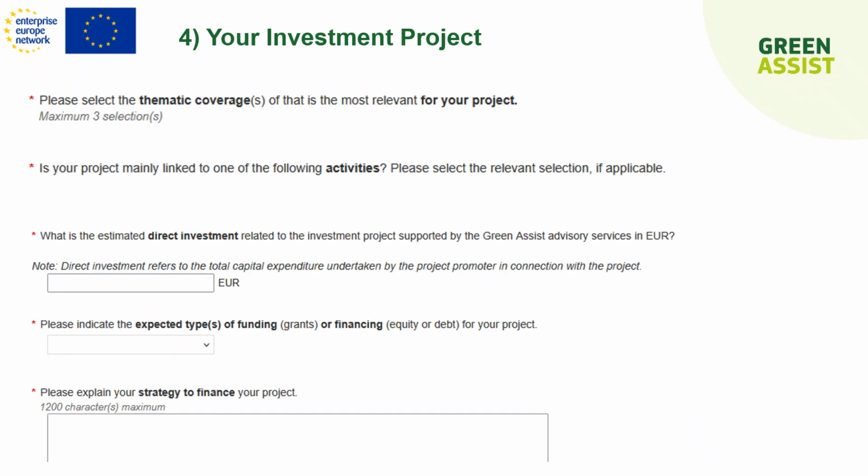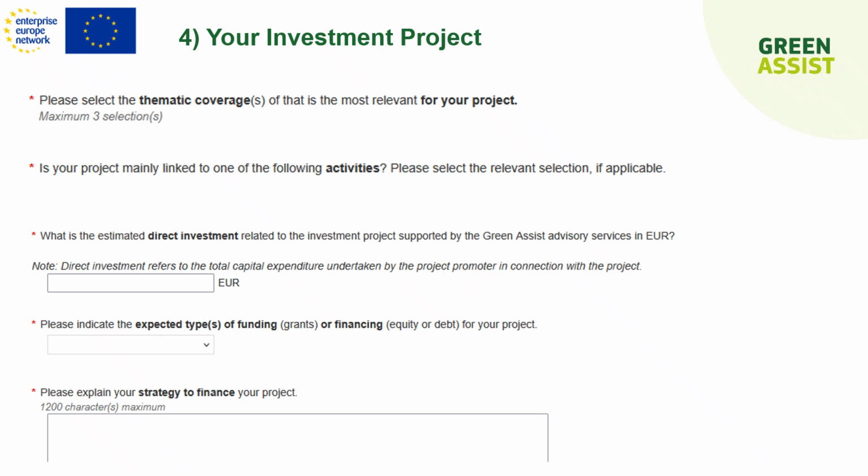In this part, you have some questions on the thematic coverage and on the activities of your project. This will be used to rank your project according to the first ranking criteria, which is the relevance criteria. The question on direct investment is important because it's one of the eligibility criteria.